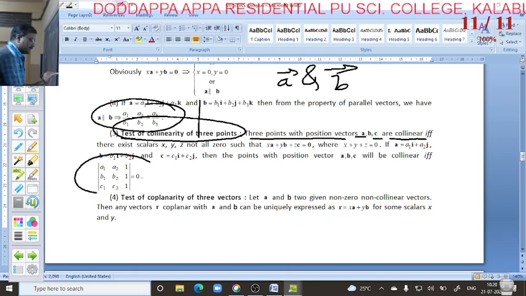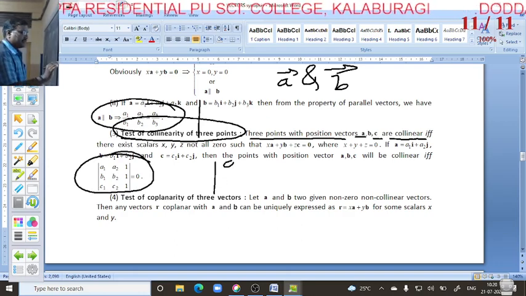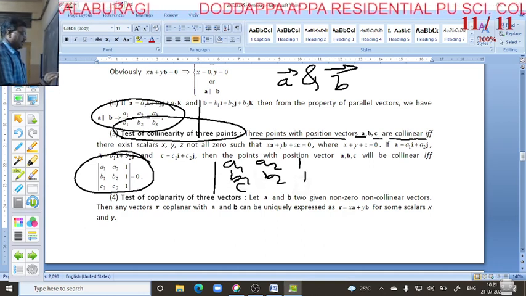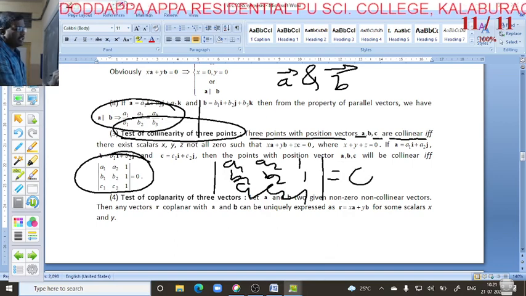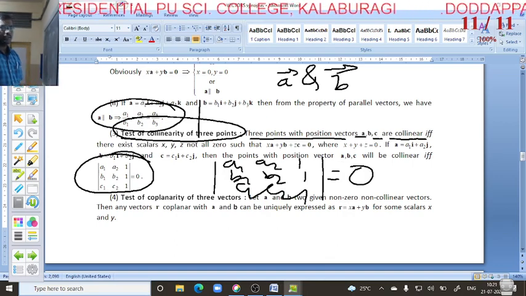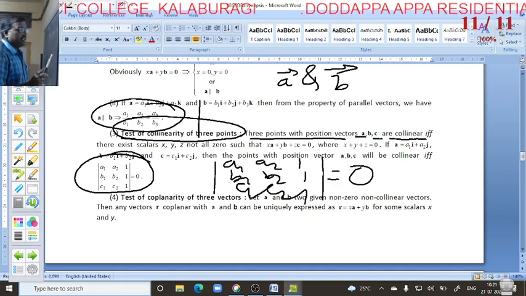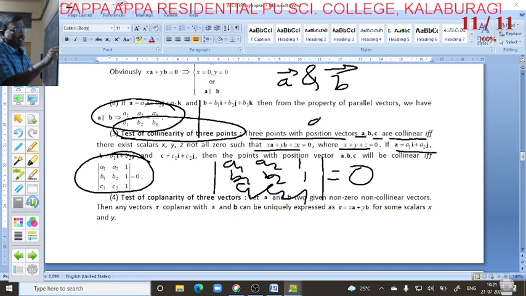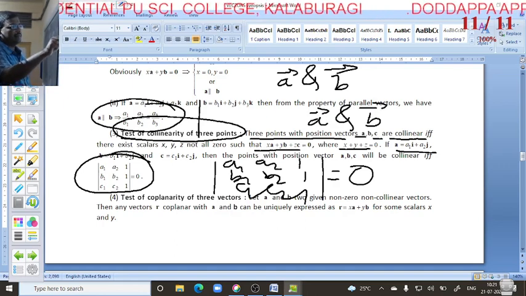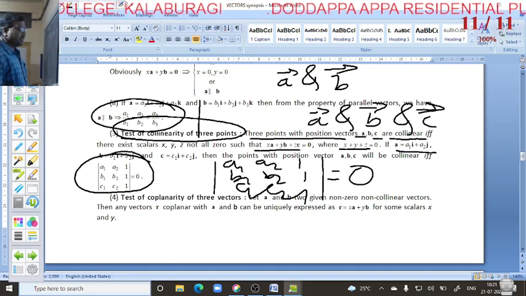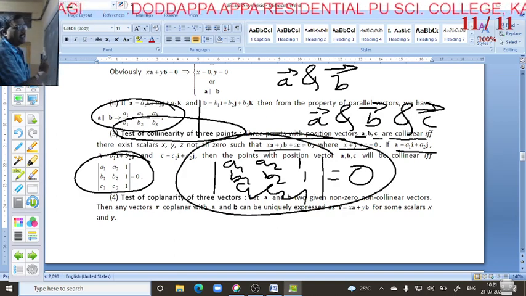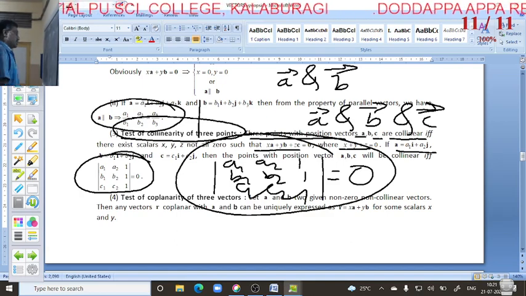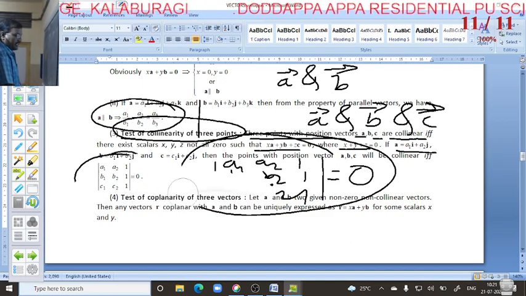we use the determinant form here, with rows a1 b1 c1, a2 b2 c2 and a3 b3 c3. If you get the answer 0, then it is called collinear. This is applicable when they give three vectors. If they give three vectors, you can use the determinant form. Then it is called collinear. Okay.